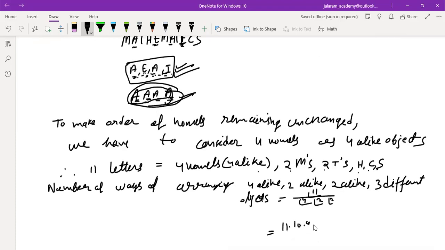So you can write its answer. 6, 5, 4 will be cancelled out over 2 into 2. Now 9 twos are 18, 7 times 18 is 126, 756, 756, 3280 into 11. Add them. So is it 36,080?